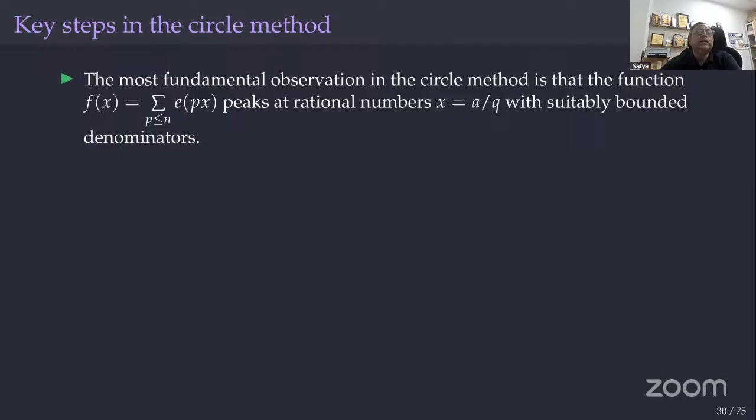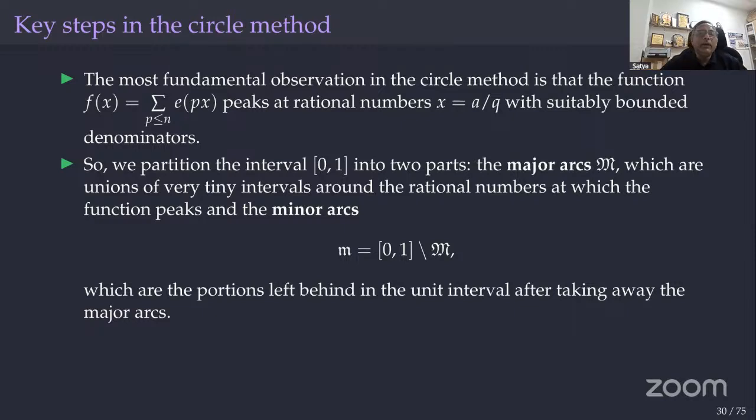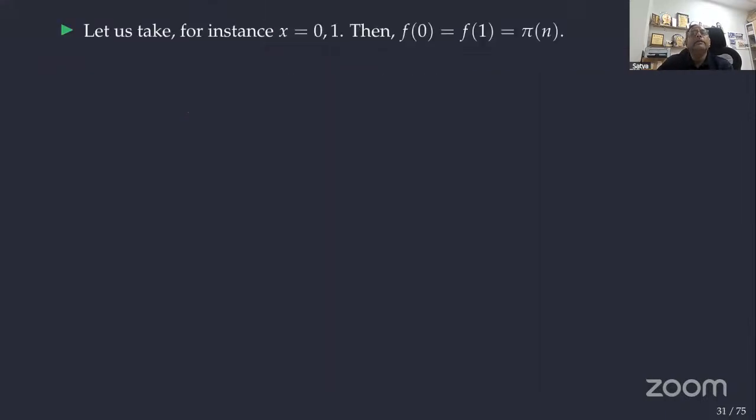That is the question. To do that, this is the first observation: we partition the interval 0 to 1, because 0 to 2 pi can now be thought of as 0 to 1. We have e power 2 pi i x, and as x changes from 0 to 1 we get the full circle. So there is a bijection from (0,1) to (0,2 pi), and it is sufficient to look at (0,1). This is divided into two parts: one is called the major arc and the other the minor arc. I will explain what the major arcs and minor arcs are.